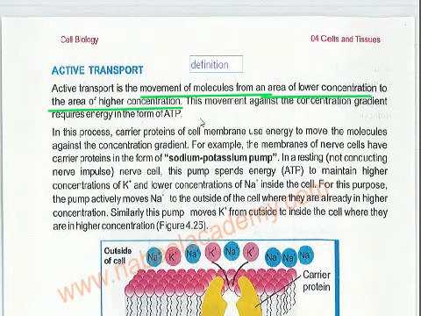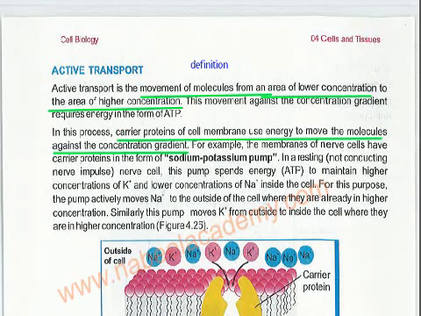In this process, the carrier proteins of the cell membrane use energy. Now see, the same thing which was mentioned in diffusion: there we were talking about transport proteins, and here we are talking about carrier proteins. In diffusion there was no energy.